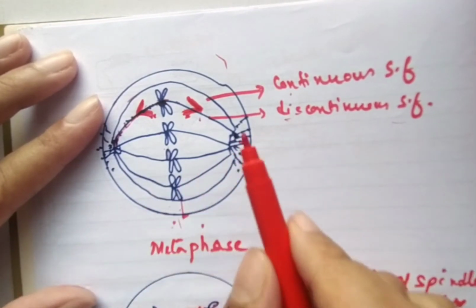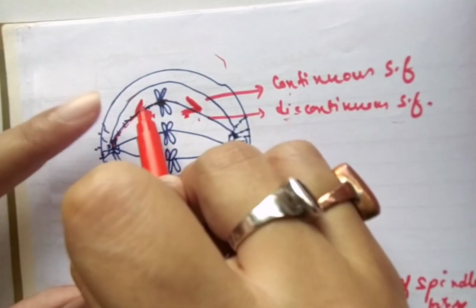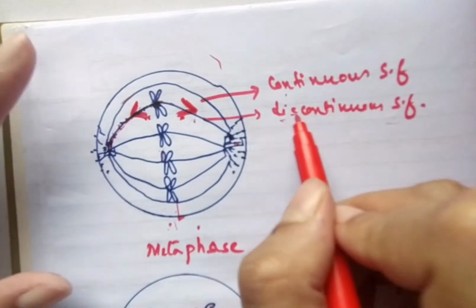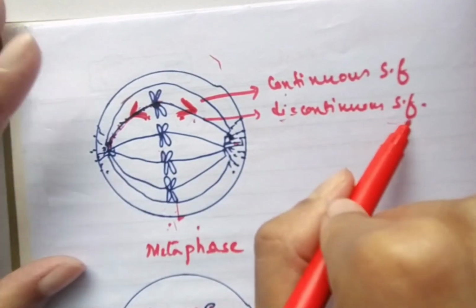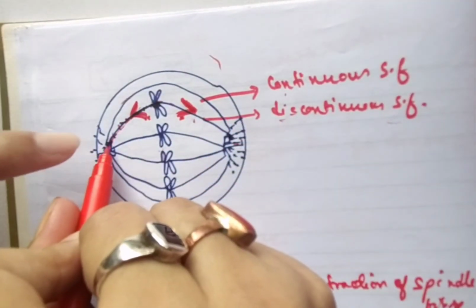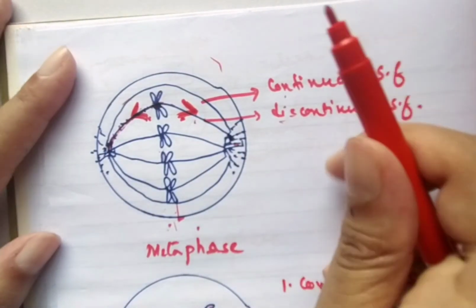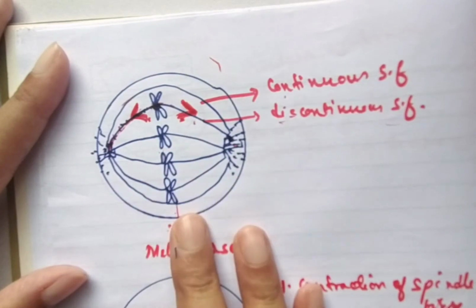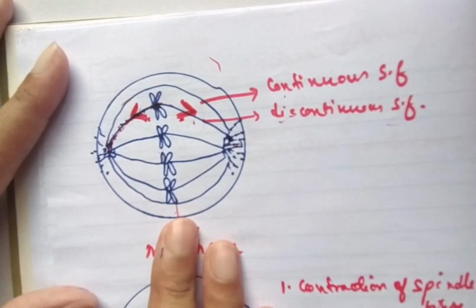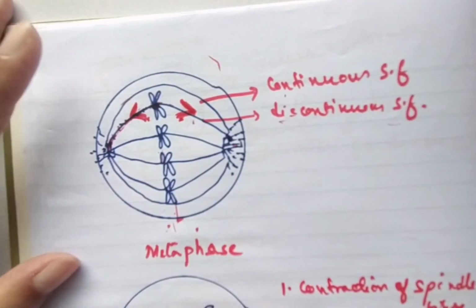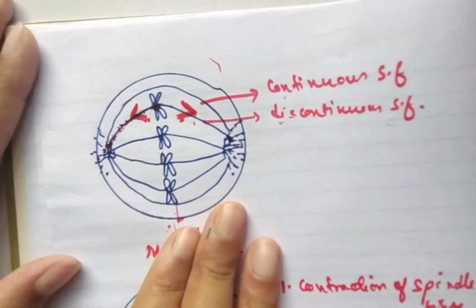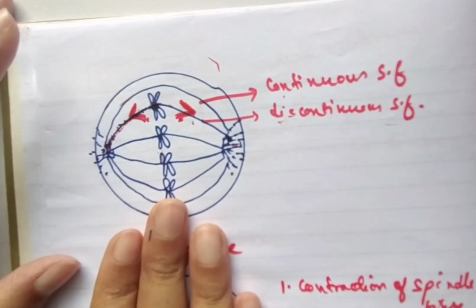And here we can see that this spindle fiber is attached to the centromere, and this is known as the discontinuous spindle fiber, and the spindle fiber which connects the two centrioles is known as the continuous spindle fiber. And at this stage, the chromosomes are highly condensed and they take stains very well, and hence at this stage the study of the chromosomes becomes very much convenient.